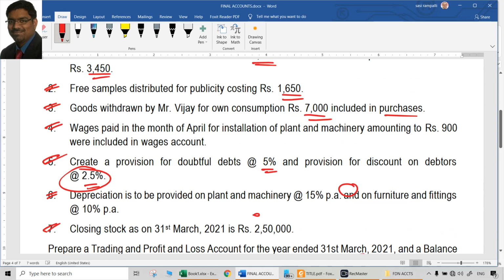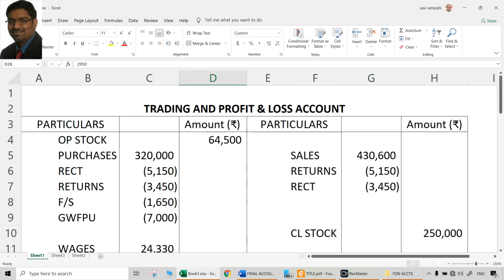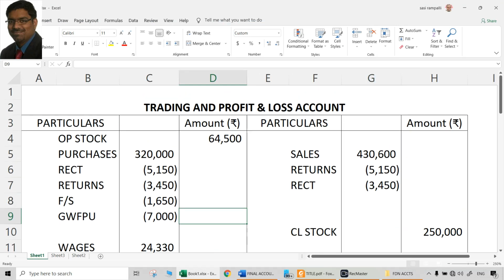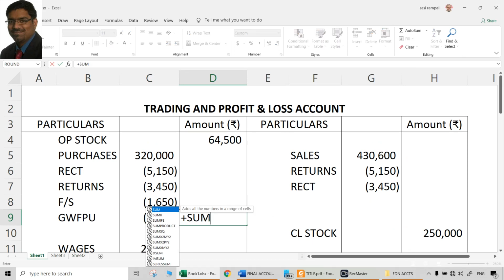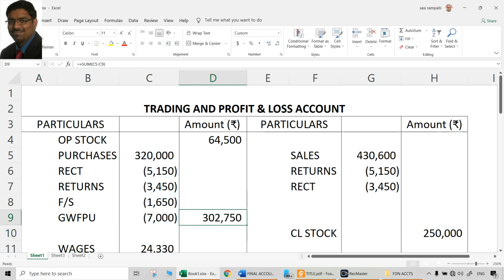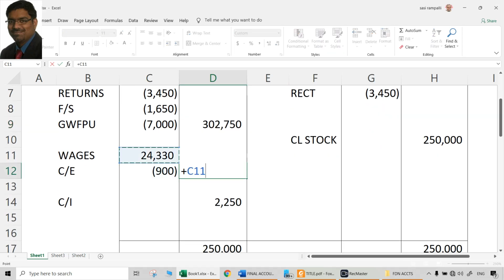We completed everything. Now all that is required is to close the books of accounts by totaling all these things and taking the items to the outer column. So opening stock is already there. Purchases has to be calculated. So many adjustments are there. After all the adjustments, the purchases should be in the outer column 3,02,750. You have to do these calculations manually on paper. And wages, actually final amount should be 24,430.